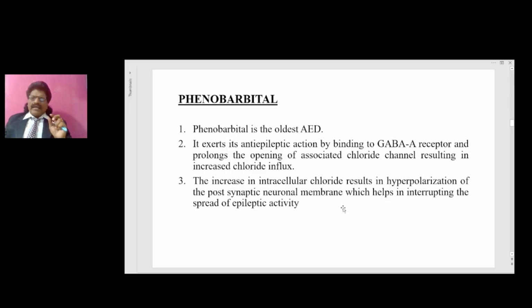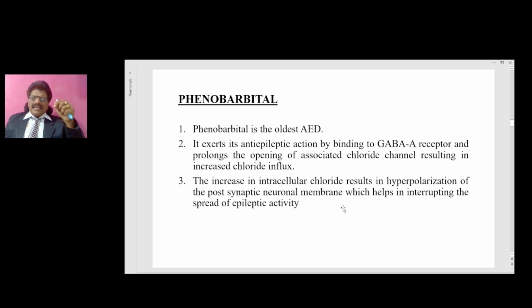Now let's talk about the individual drugs. Phenobarbital. Phenobarbital is the oldest anti-epileptic drug. It exerts its anti-epileptic action by binding to the GABA A receptor and prolongs the opening of the associated chloride channel, resulting in increased chloride influx.